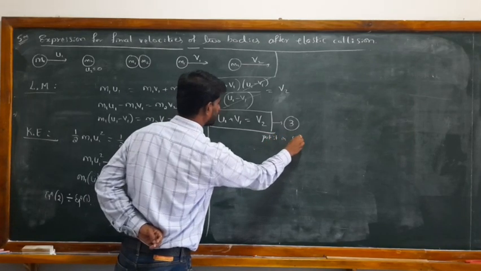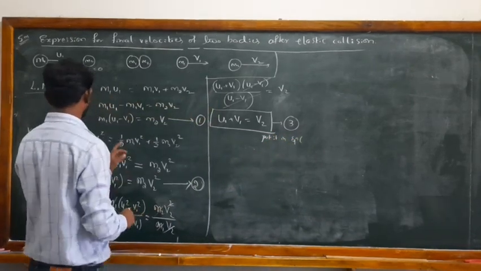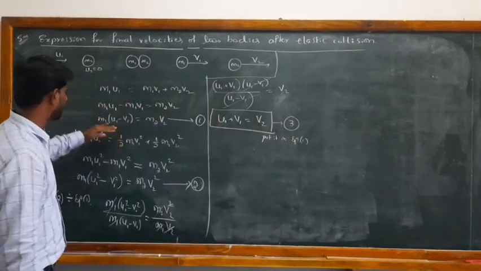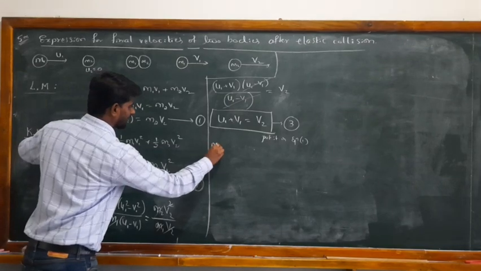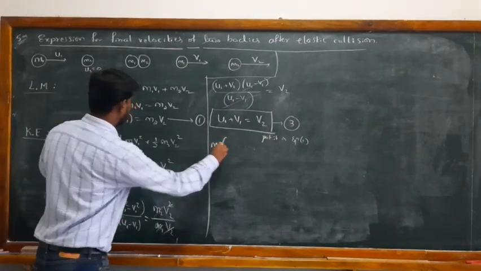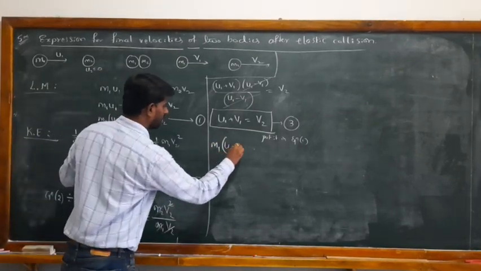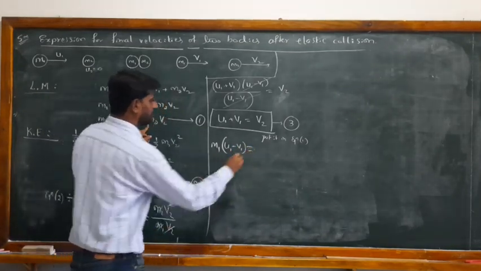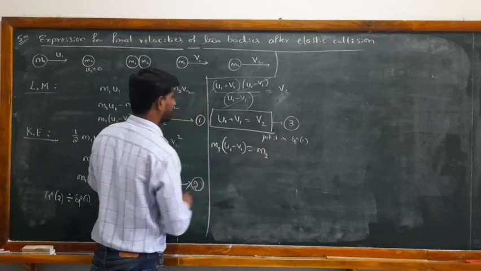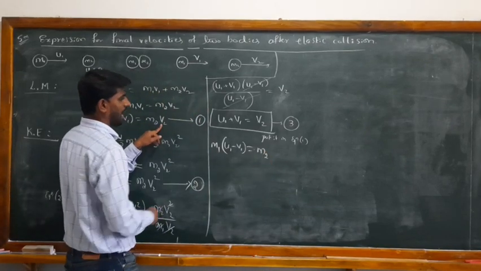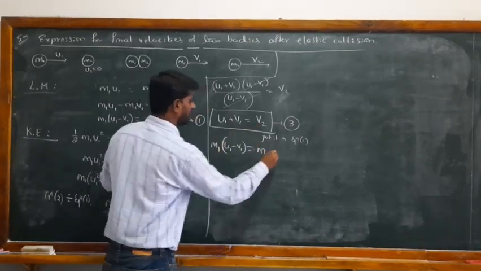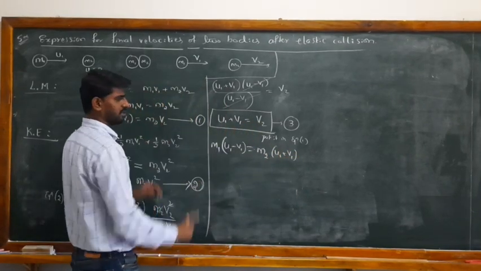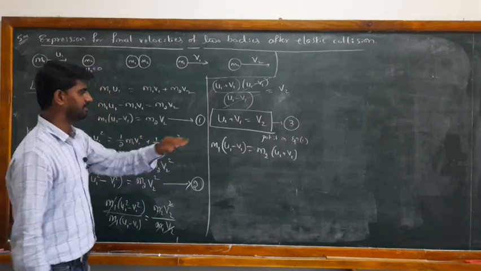Put it in equation 1. So in equation 1, substitute the value of v2. This is m1 into bracket u1 minus v1 is equal to m2 as it is, and instead of v2 I will write u1 plus v1 in equation number 1, and simplify.